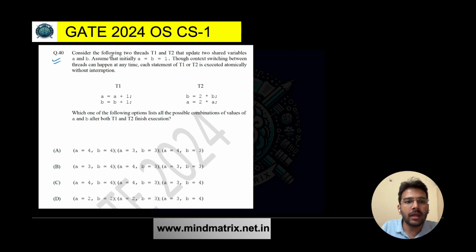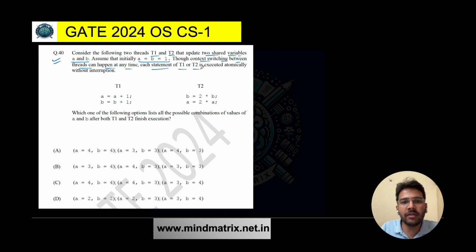Let's read the question. Consider the following two threads T1 and T2 that update two shared variables A and B. A and B are the shared variables here, and they are both initialized to 1. Context switching between threads can happen anytime, so we can perform context switching anytime. That means they are having concurrent execution.